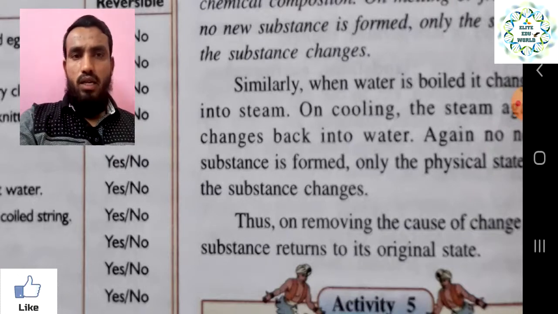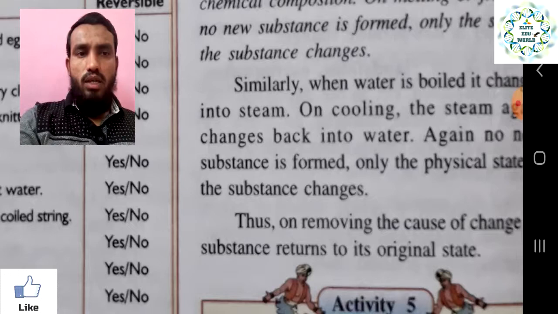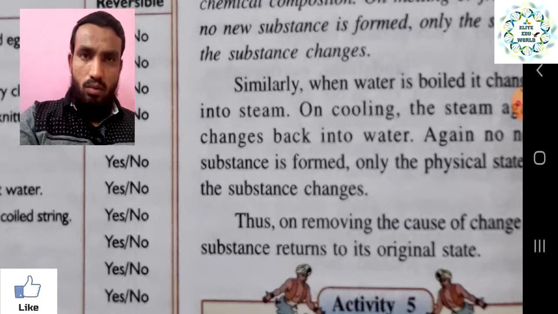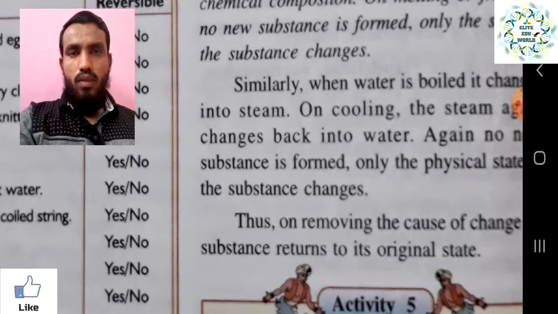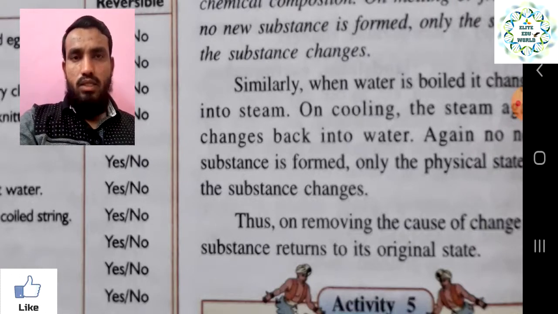Only the physical state of the substance changes from liquid to gas or from gas to liquid form. So no new substance is formed, only the state of matter is changing, and the characteristics also remain the same. Thus on removing the cause of change, the substance returns to its original state. And what is the cause here? The heat. While you are giving the heat, it changes into vapor form. When you remove the heat, it comes back to the liquid form. So by removing the cause, you bring the change back to the original state. That is why it is called a physical change, and it is a reversible change also.